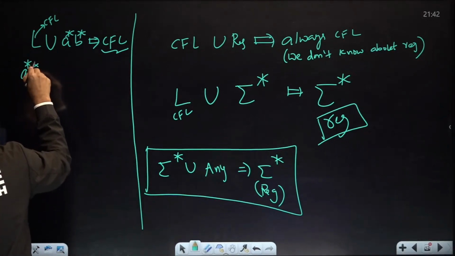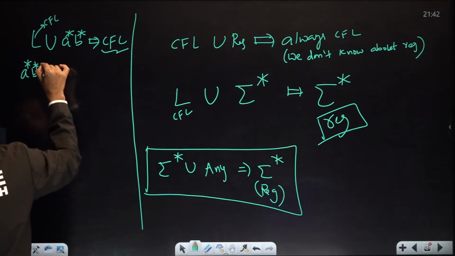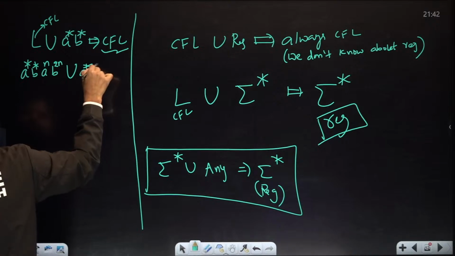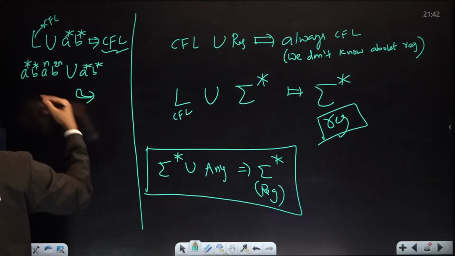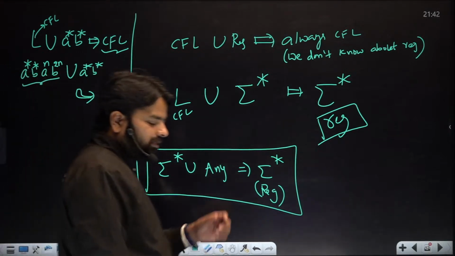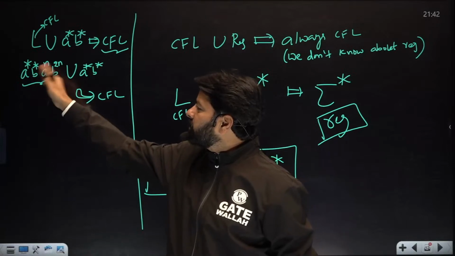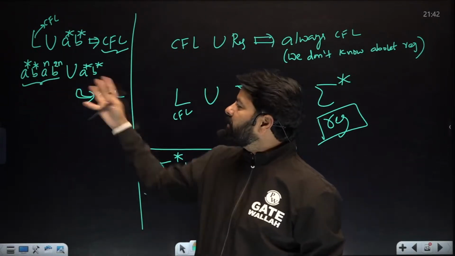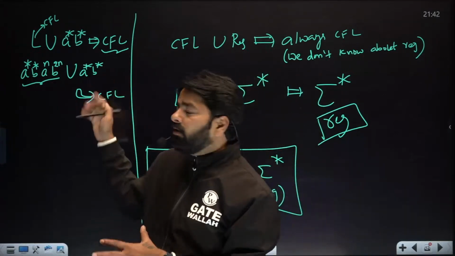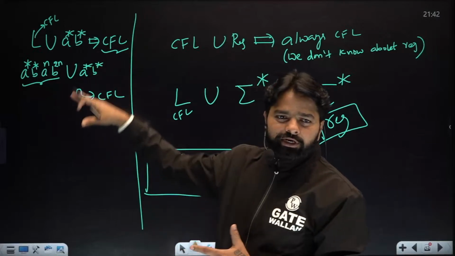A star, B star. You can see A power n, B power 2n union A star, B star. I can see that the result is this one only. So this is already covered here, and anyhow this language is definitely not regular, so you can always say CFL may or may not be regular, sometimes regular. I can show you one example why you get always CFL. Okay, just I'm showing it.